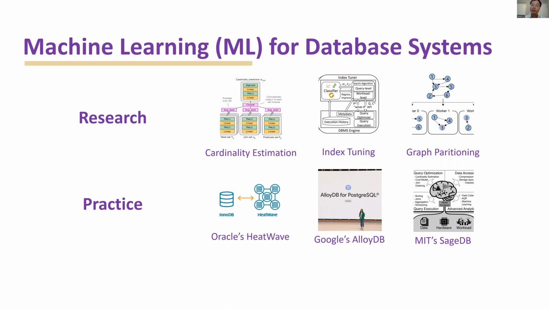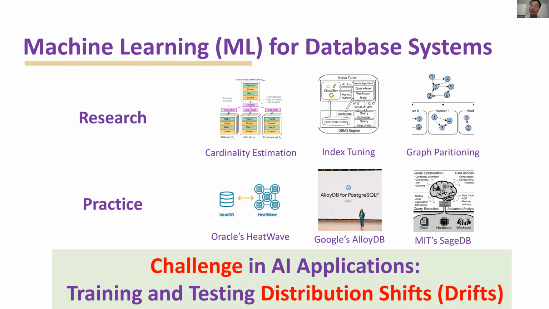However, recently researchers noticed some caveats in AI applications. One of the top challenges in AI applications is the training and testing distribution shift. We know machine learning and data-driven models learn from historical data. When the historical data is not representative of the future, which means the distribution drifted, then the trained model might perform terribly in the future.